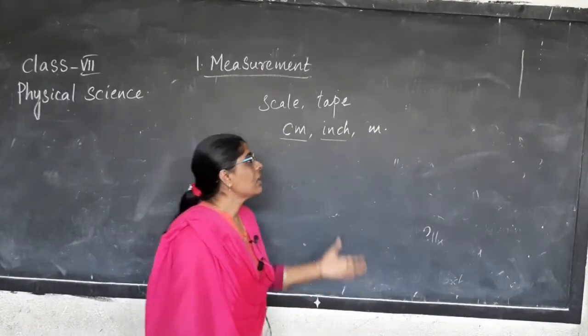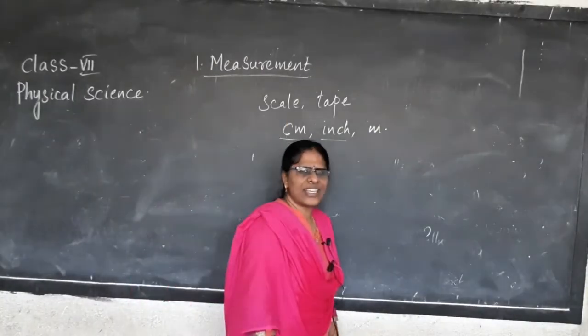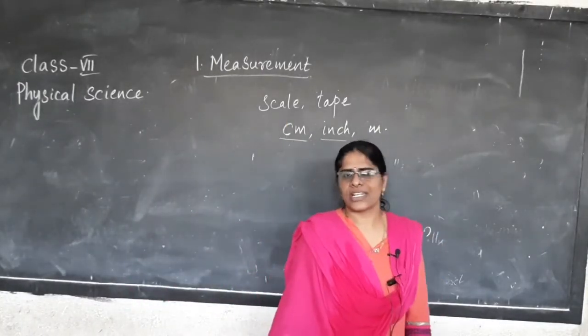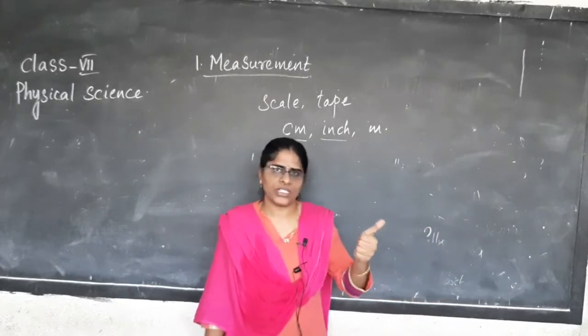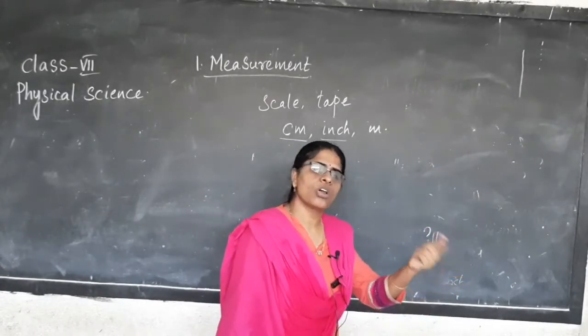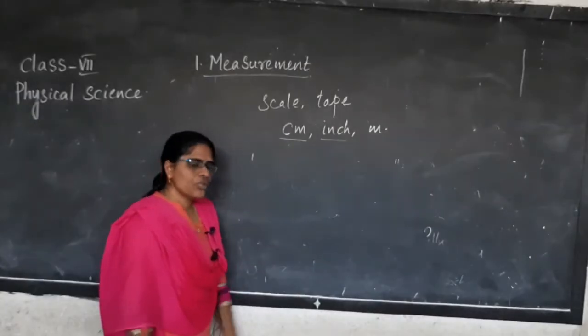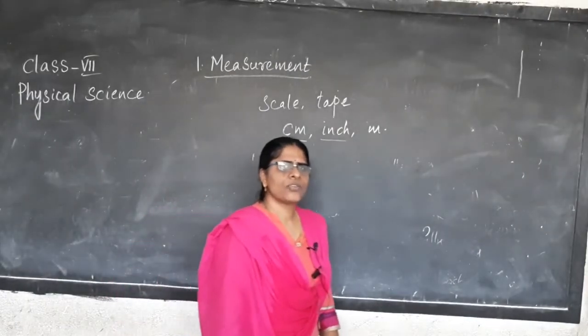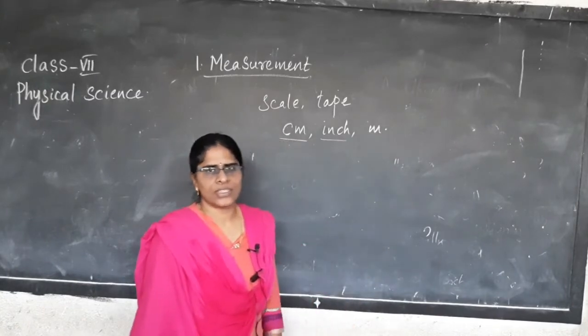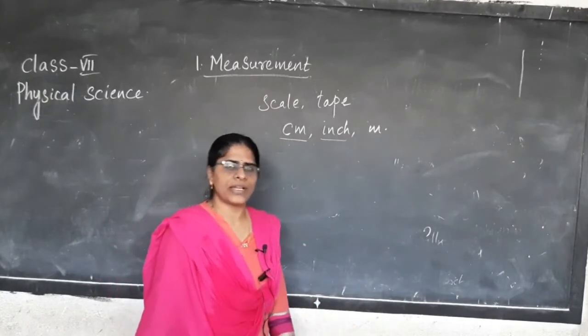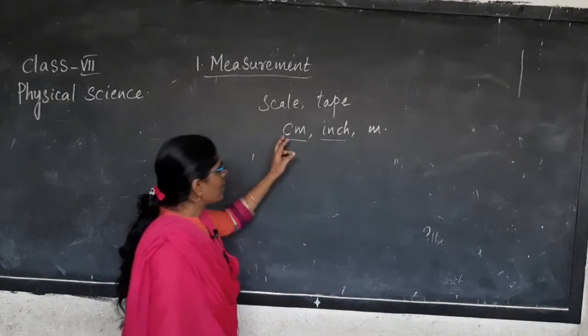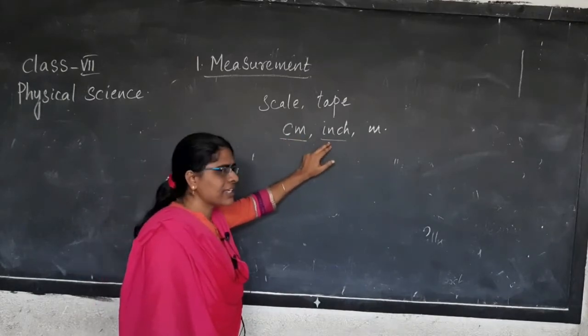And to measure anything, we use certain instruments like a measuring tape, a scale, or we call it a ruler. Now, using a tape, we can measure a length and also the breadth. Now, why are we seeing centimeter and inches?